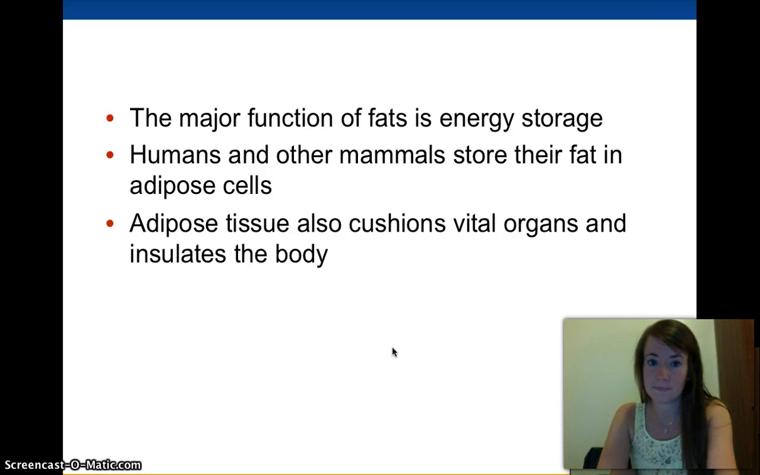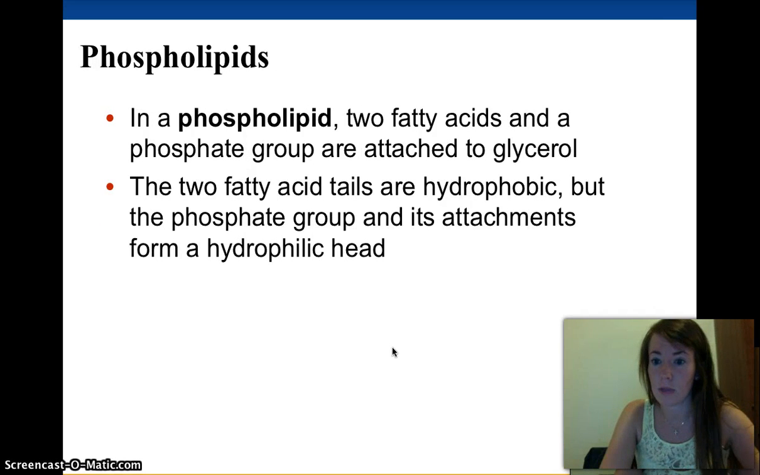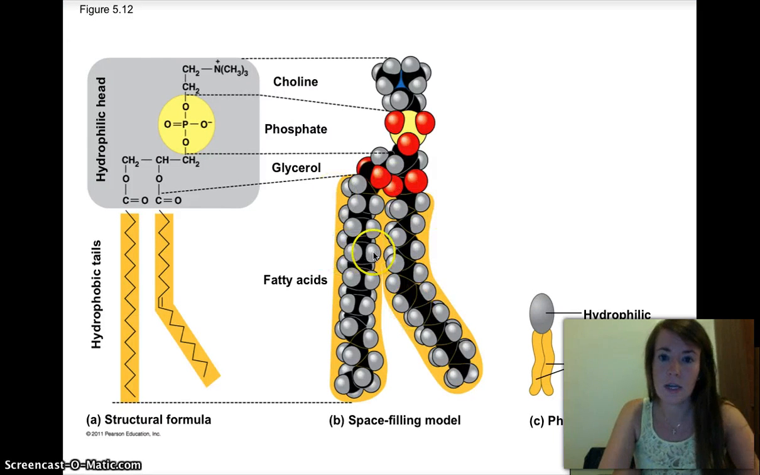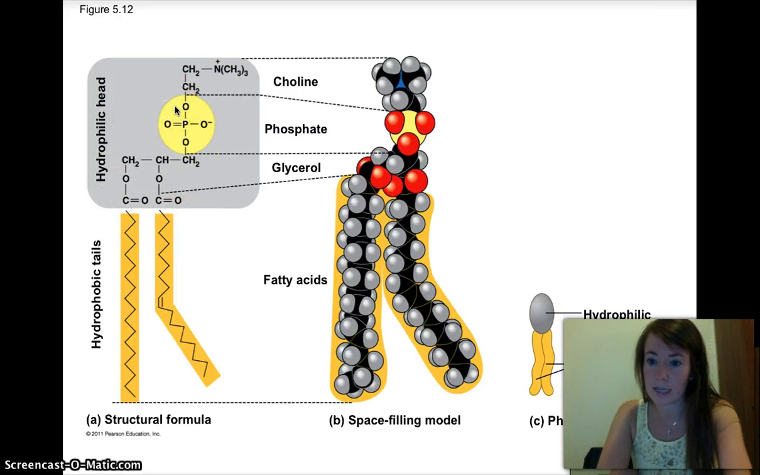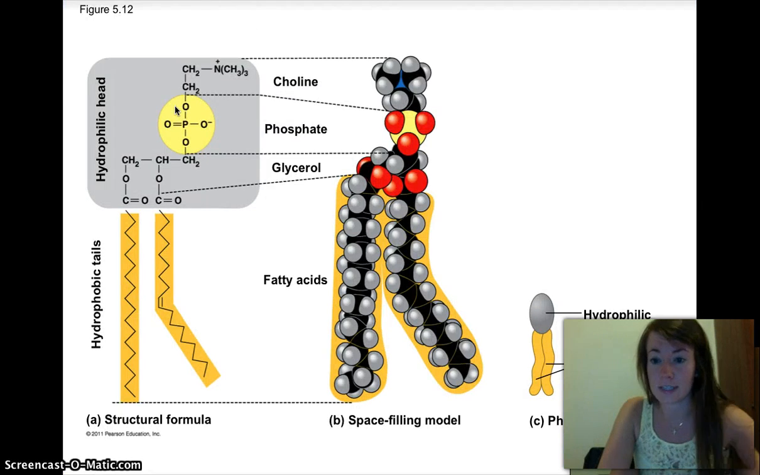The next type of lipid is what's called a phospholipid, and this is because it has a phosphate attached to it. What it looks like is this. So we have, instead of a third fatty acid being attached, we have a phosphate group. So we have two fatty acids and a phosphate group attached. And these are a big part of the cell membrane.